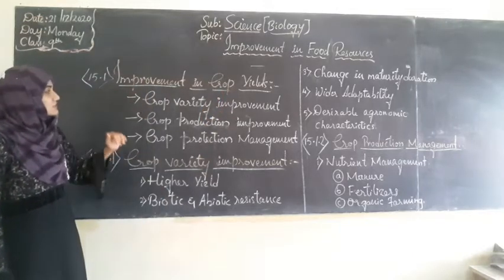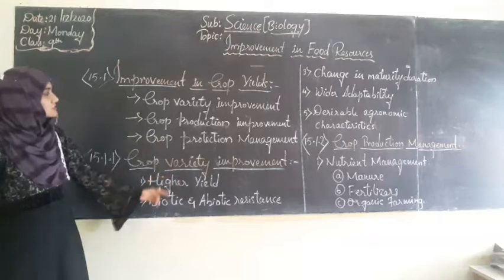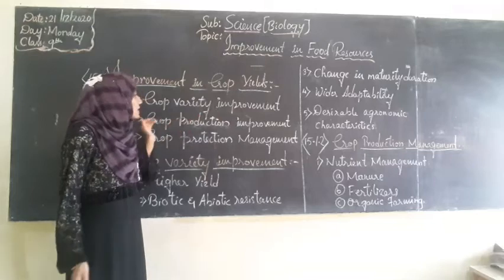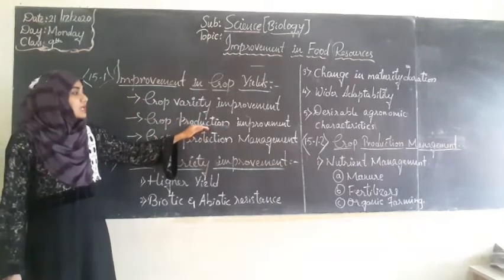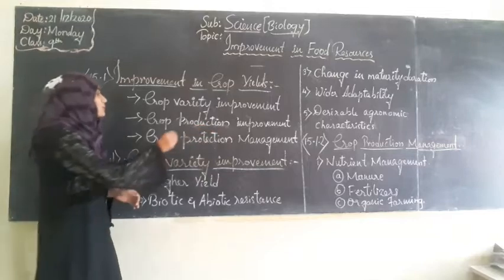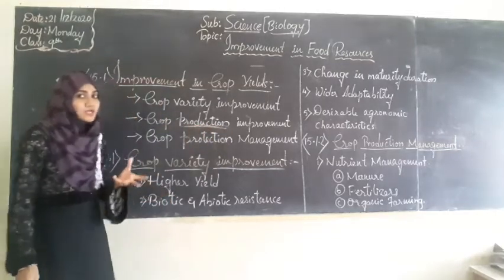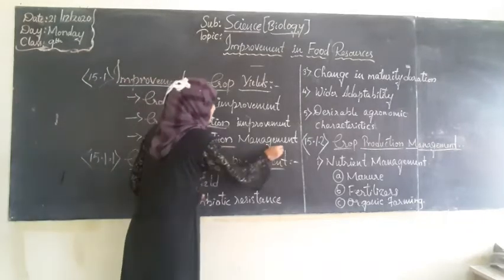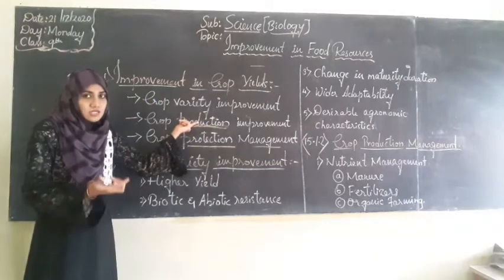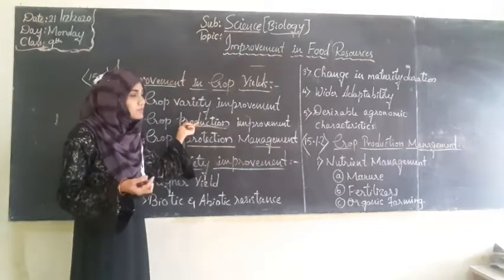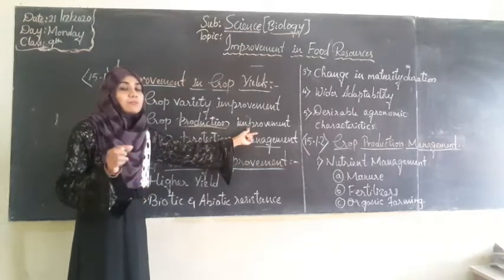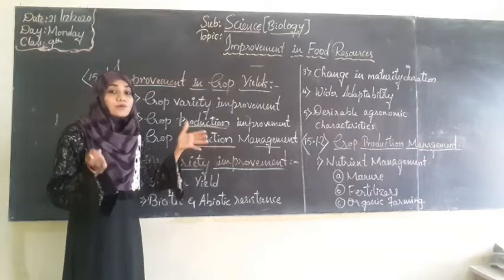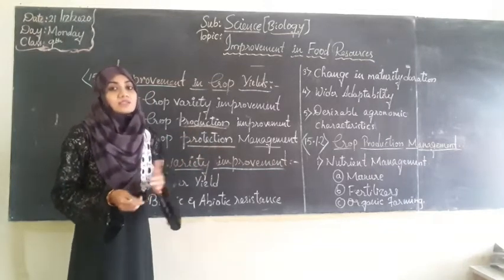In that sub-topic we will study a three-step process. First is crop variety improvement, how we can improve the variety of crops. Next, crop production improvement. We will also learn about improving crop production, how we can increase the productivity, that is quantity. Next, crop protection management. Crop production means raising of crops. We will learn about raising more crops, and in this we will learn about protecting the crops.